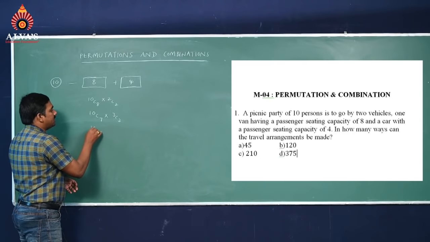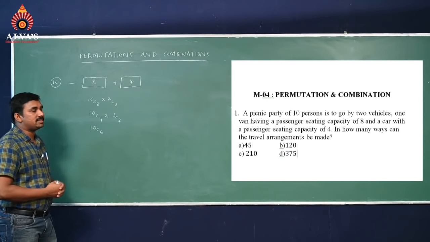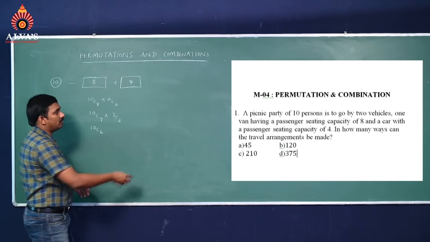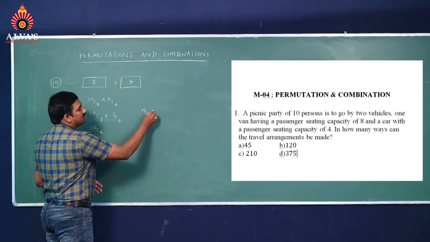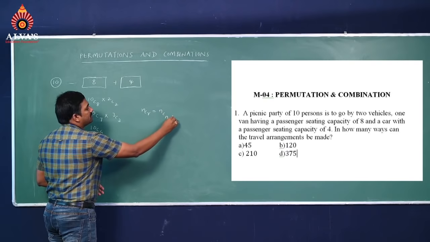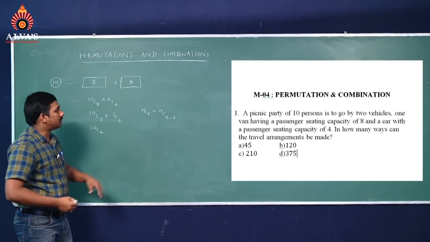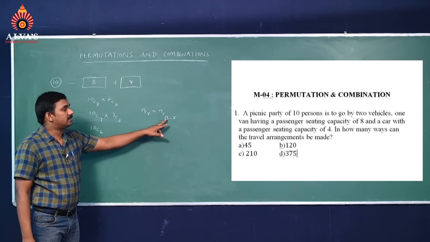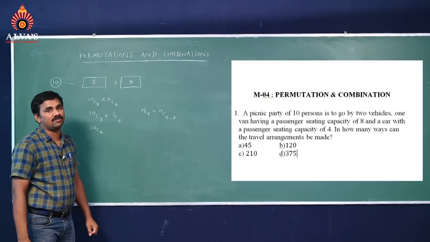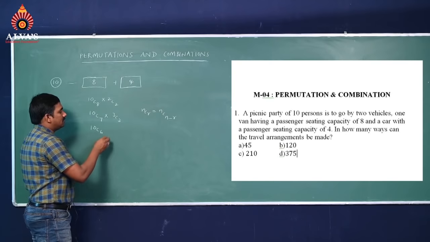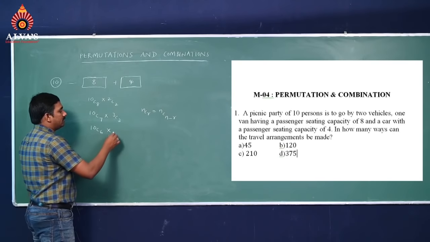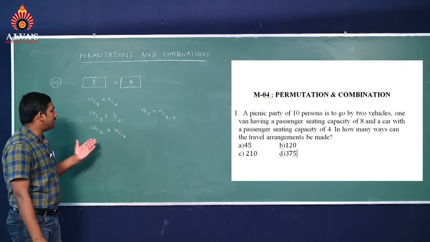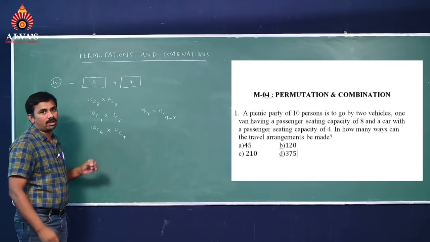Next, 10C6. 10C6 is nothing but 10C4, because we have the formula nCr equals nC(n minus r). That means 10C6 equals 10C(10 minus 6), which is 10C4. 6 persons I selected, the remaining are 4C4, so it is indirectly 10C4 also.